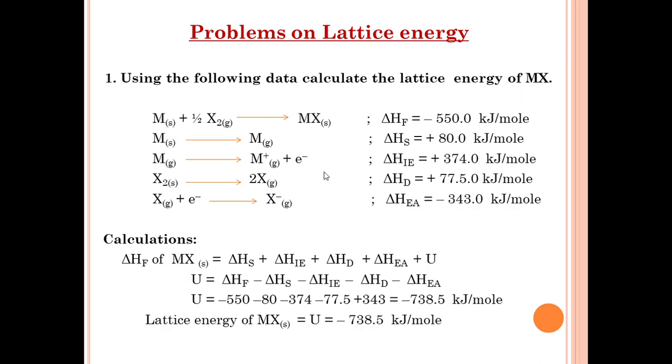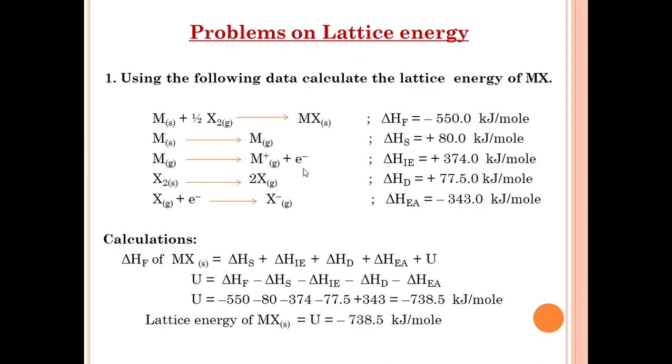So the values are given: enthalpy of formation is minus 550 kilojoule per mole, enthalpy of sublimation 80 kilojoule per mole, enthalpy of ionization energy plus 374 kilojoule per mole, enthalpy of dissociation plus 77.5 kilojoule per mole, enthalpy of electron affinity minus 343 kilojoule per mole.